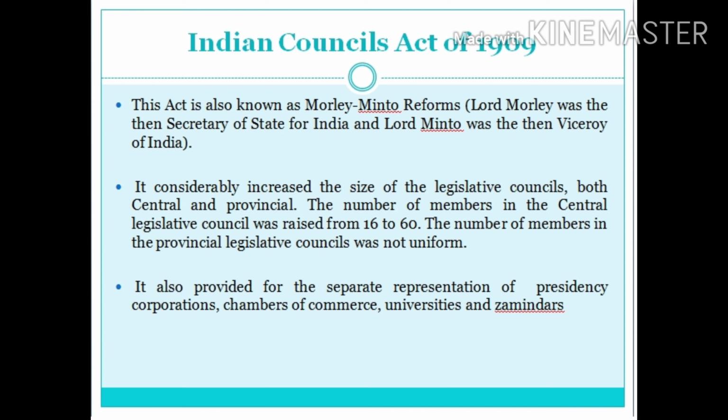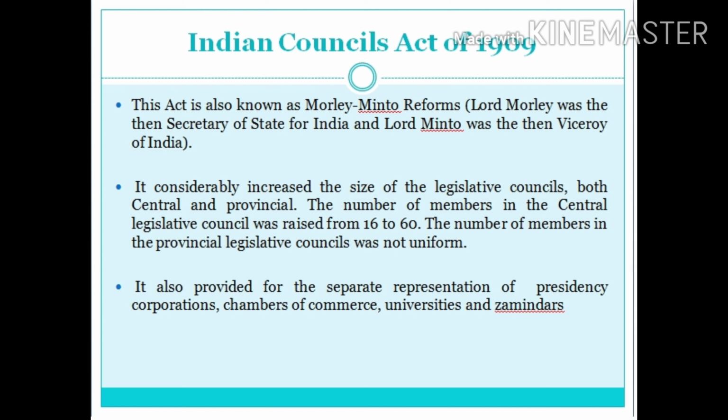The transferred subjects were administered by the governor with the aid of ministers responsible to the legislative council. The reserved subjects, on the other hand, were to be administered by the governor and his executive council without being responsible to the legislative council. This dual scheme of governance was known as diarchy.